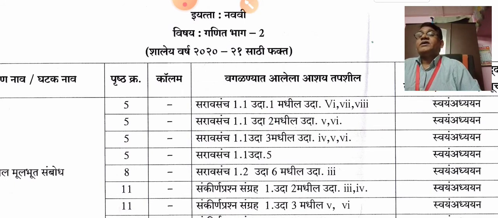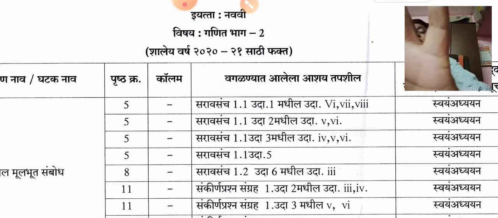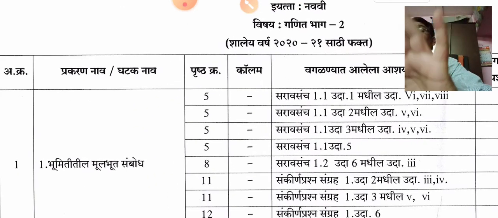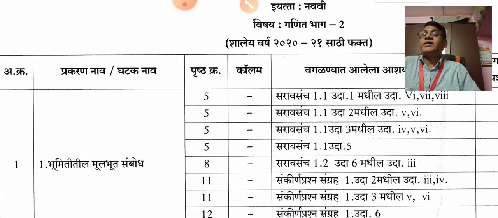First, geometry, the revised syllabus of 2020-21. Now I will give you the name of the chapter as well as the page number. Our first chapter is basic concepts in geometry.